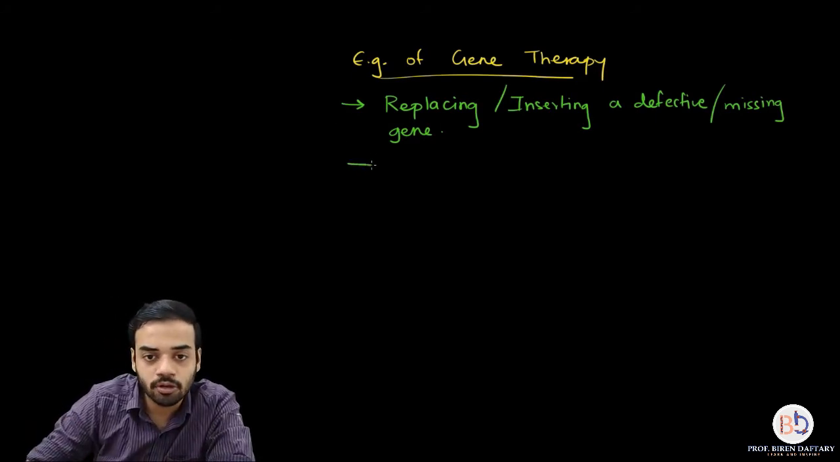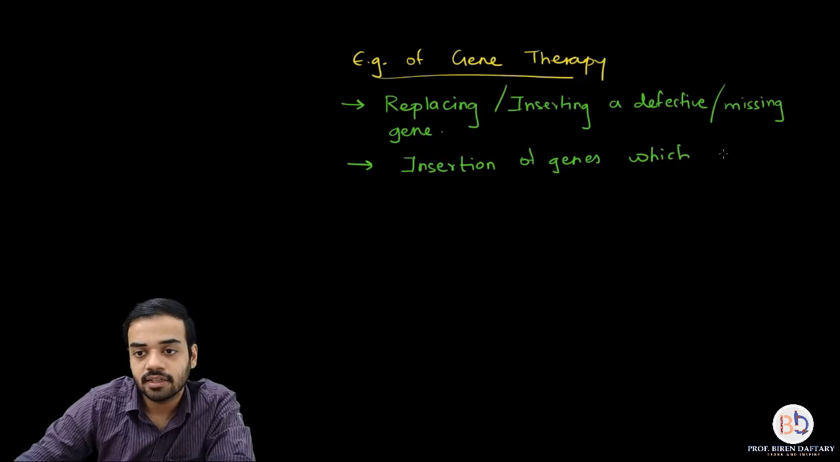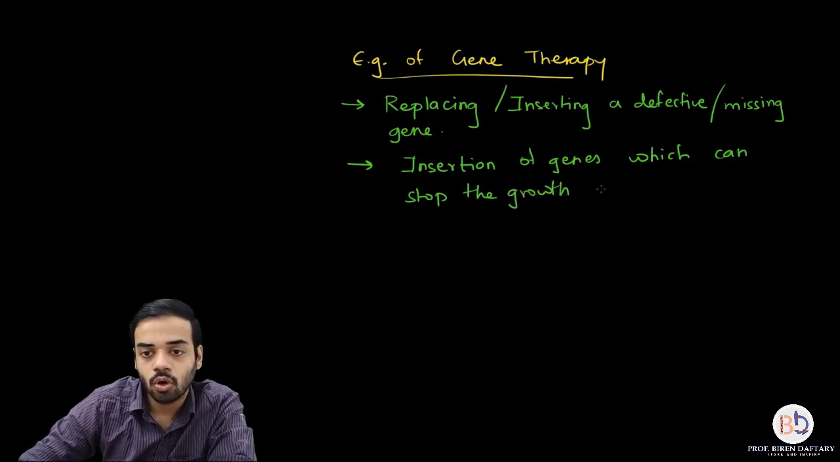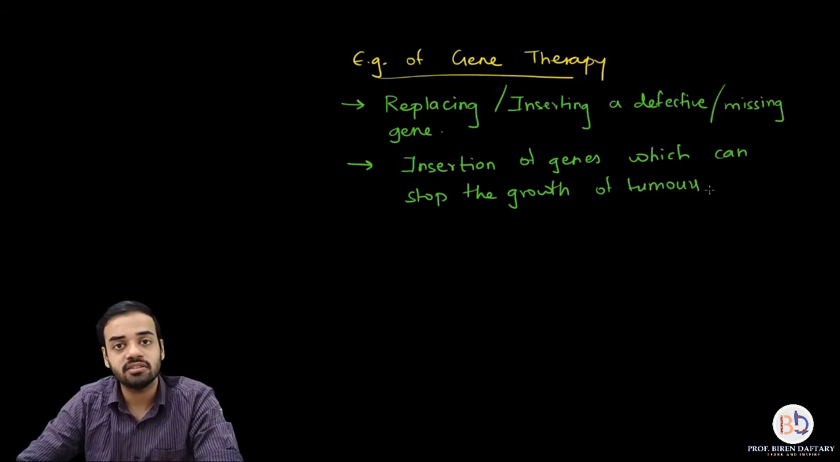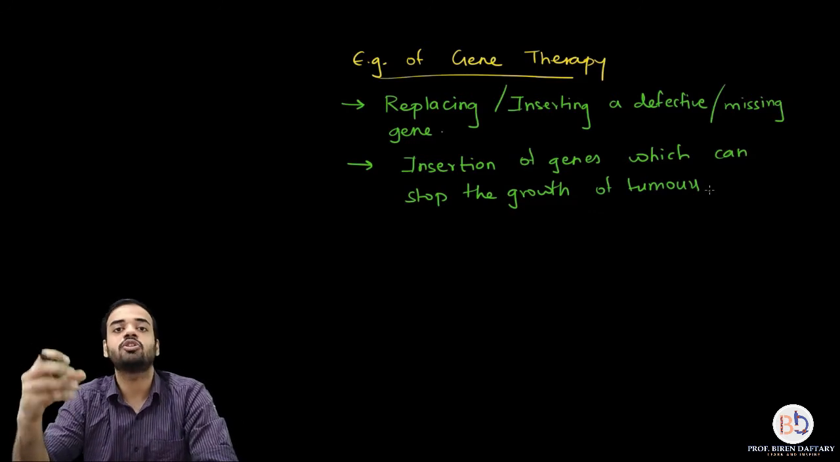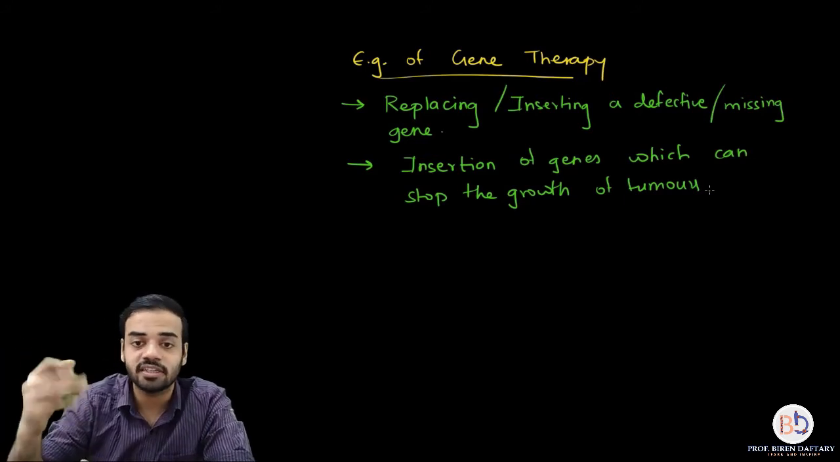Then another example of gene therapy is basically insertion of genes which can stop the growth of tumors. So cancerous growths or tumors can also be suppressed by using some genes. So in people suffering from these disorders, genes can be inserted into their genome so that the tumor stops growing or the cancerous cells stop growing. So that is again an example of gene therapy.